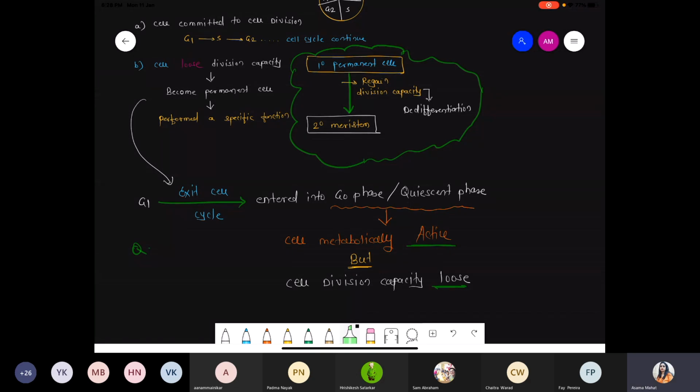Clear this part? Please highlight this word exit. ऑप्शन में आपको termination भी मिलेगा, but termination is totally wrong. You have to remember the word exit. When the cell is present in G1, now it exits from the cell cycle and now it enters into G naught phase or it enters into quiescent phase. And what is the meaning of a quiescent phase cell? The cell is metabolically active but loses division capacity. Got it?